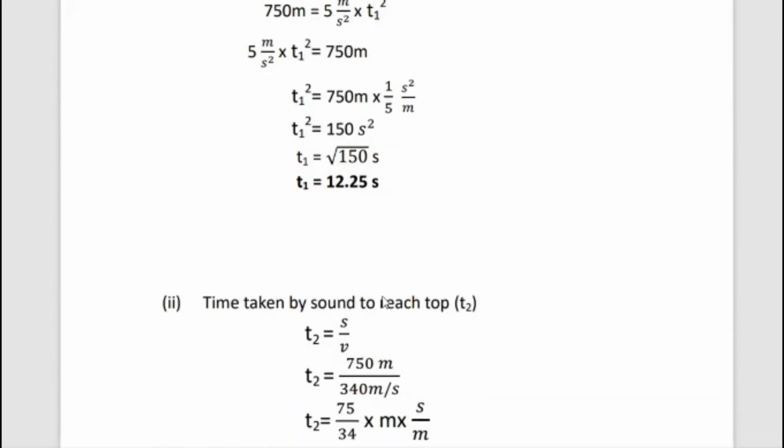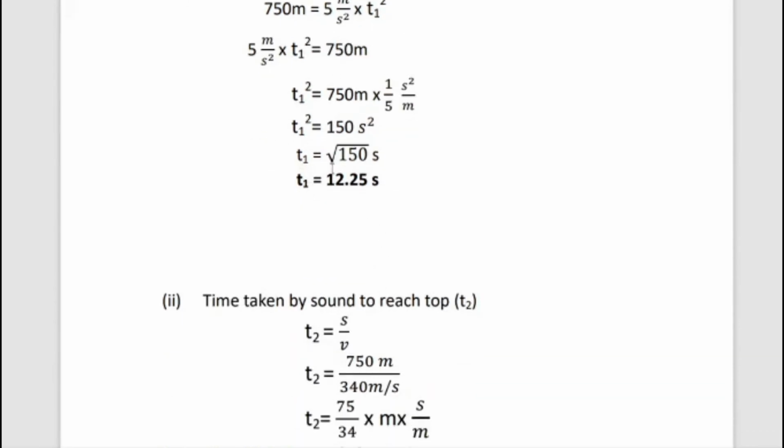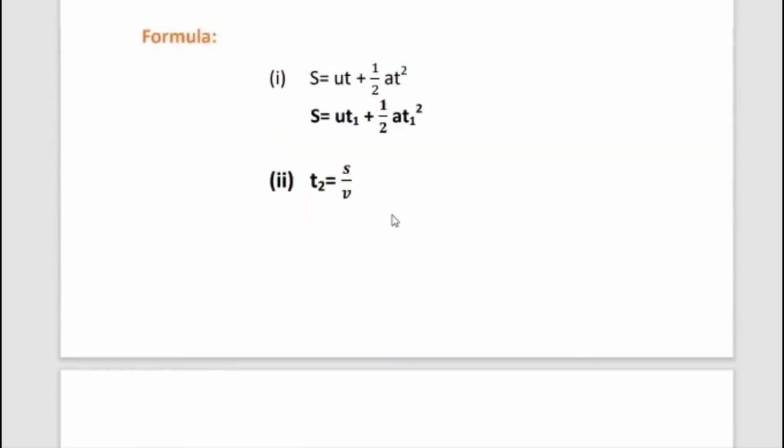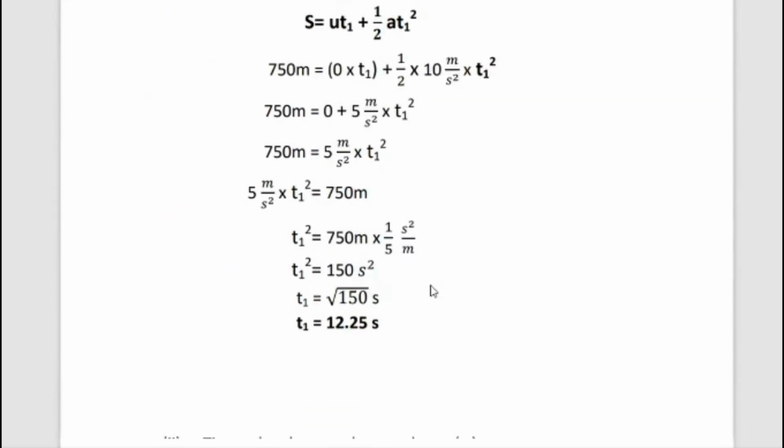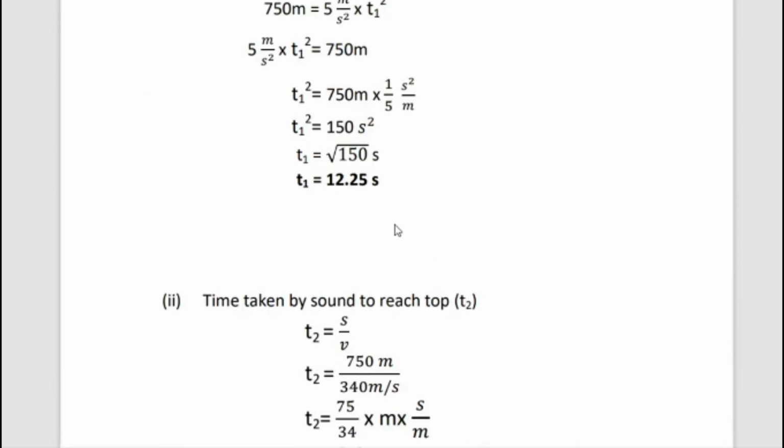We take the square root on both sides, means T1 is equal to root of 150 seconds. So s squared and root cancel, so balance s. So root of 150 is equal to 12.25. So finally we get T1 is equal to 12.25 seconds, that is the time taken to reach the pond for the particular stone from top to bottom, 12.25 seconds.